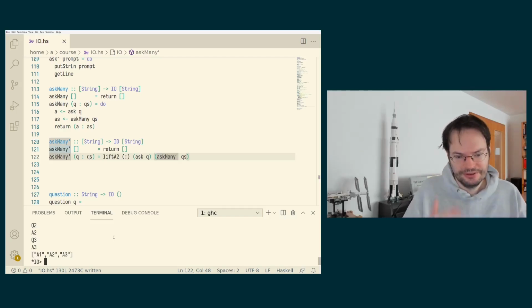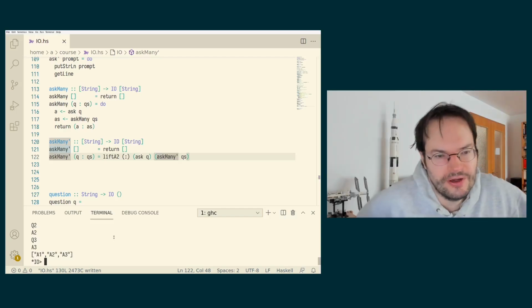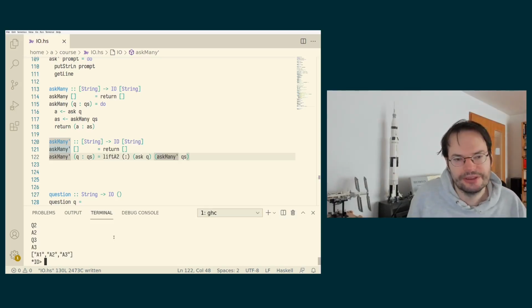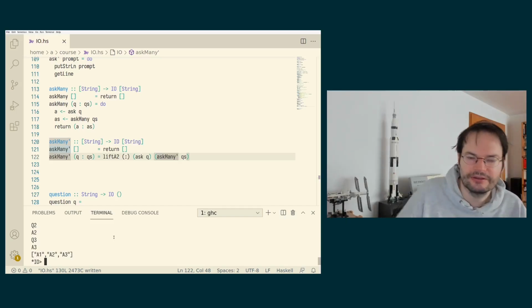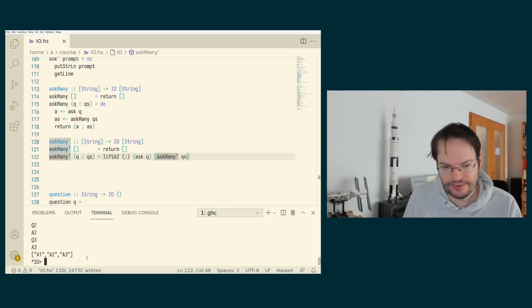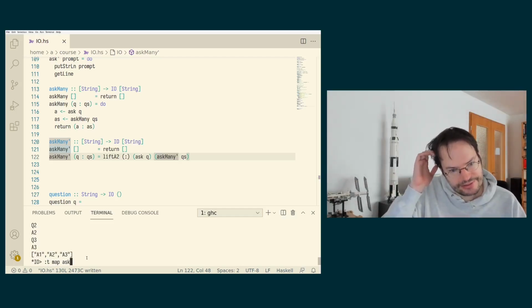Your higher order functions or pattern recognition sensor might say, this looks like a map, because we're doing the same thing, calling the same function on every element of the original list. So let's see what happens if we look at what is the type of map applied to ask.